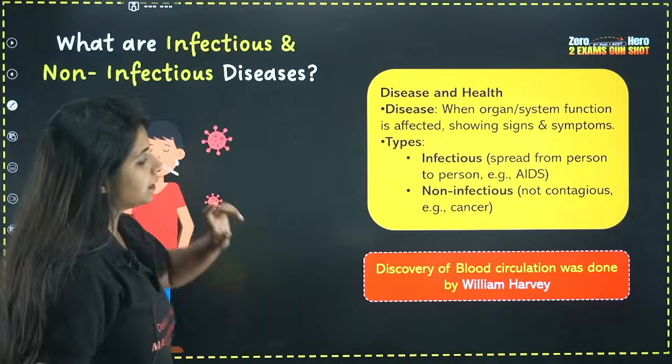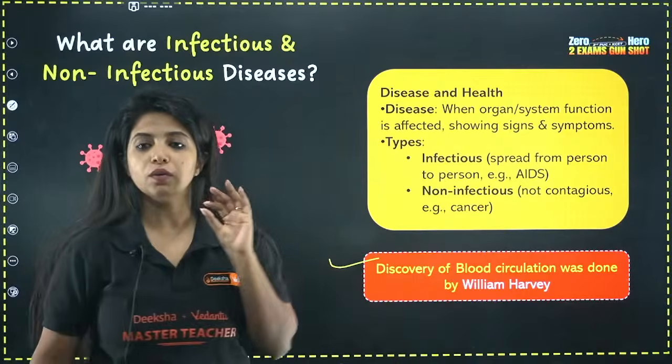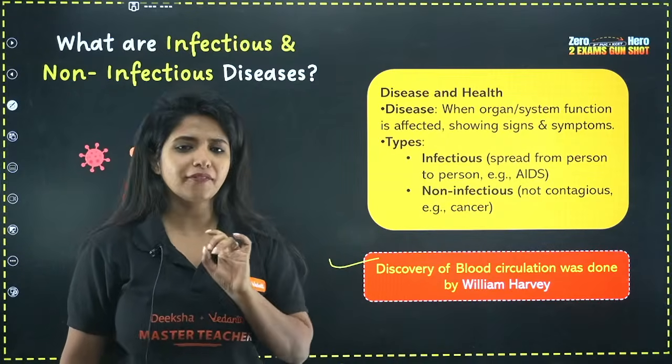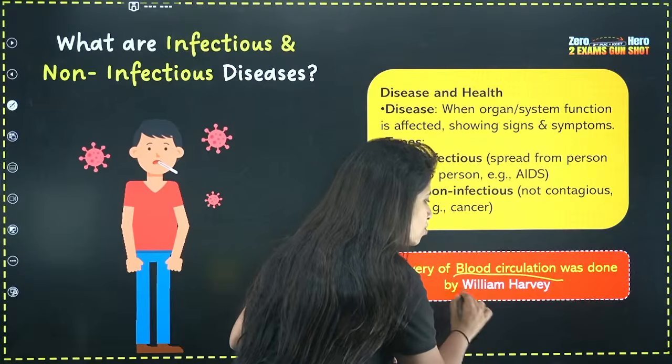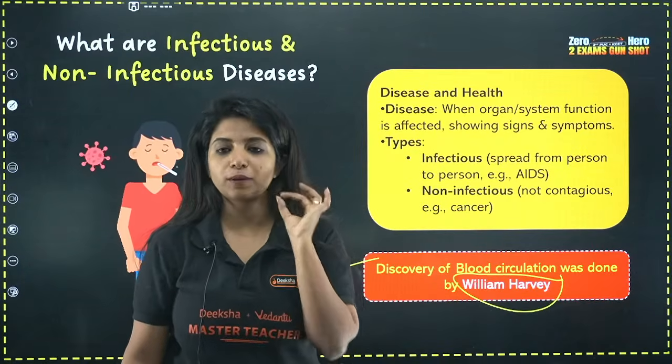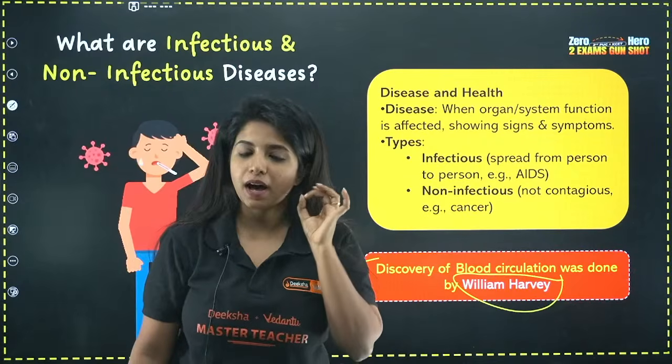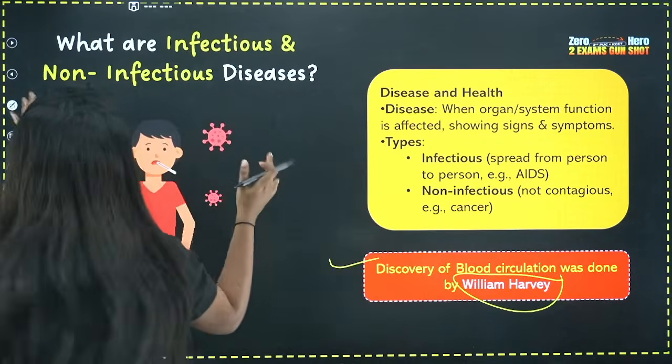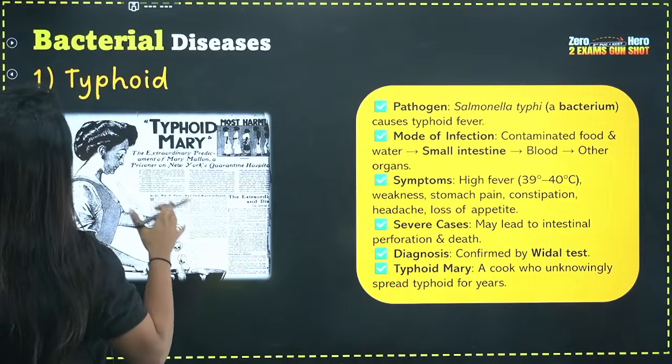Okay, so over here the discovery of blood circulation was done by William Harvey. Just remember this, the question has not yet come, but we never know when it will pop up. So please remember, discovery of blood circulation was done by William Harvey. Then now we'll actually get into infectious diseases.